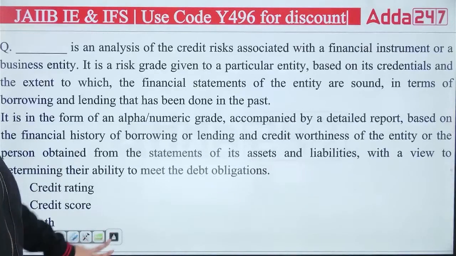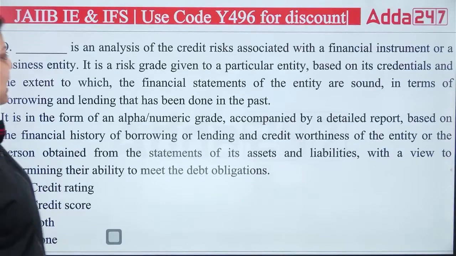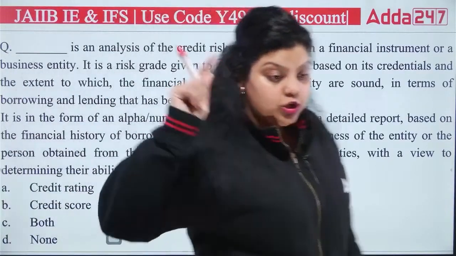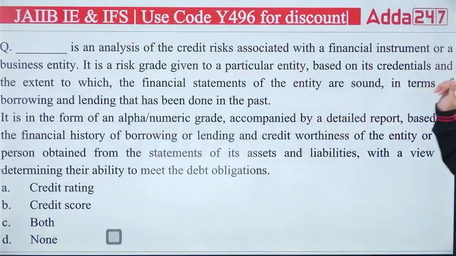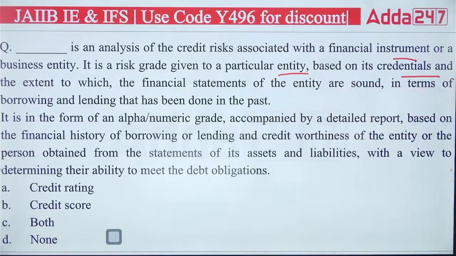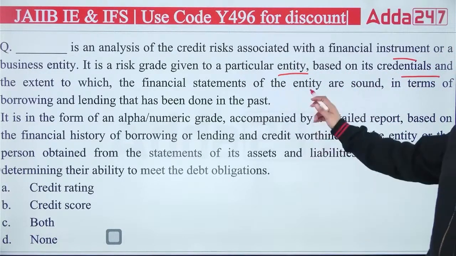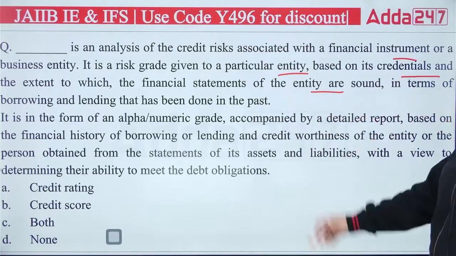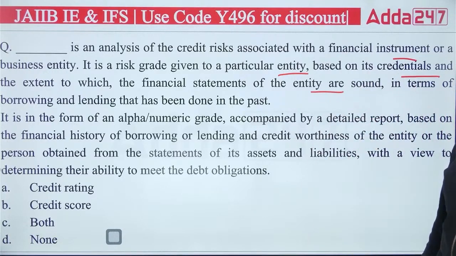Next is talking about here: dash is an analysis of credit risk. Dash is an analysis of credit risk associated with a financial instrument or a business entity. And it is a risk grade given to a particular entity, which is based on its credentials and the extent to which the financial statements of the entity are sound in terms of the borrowing and lending that has been done in the past.